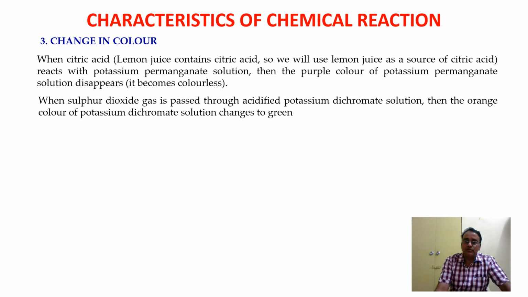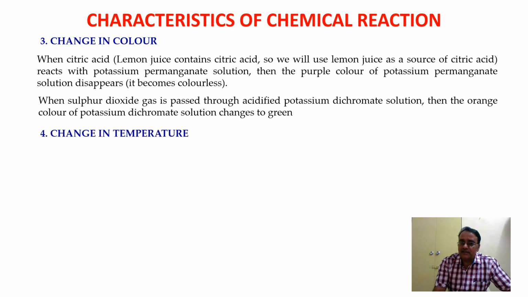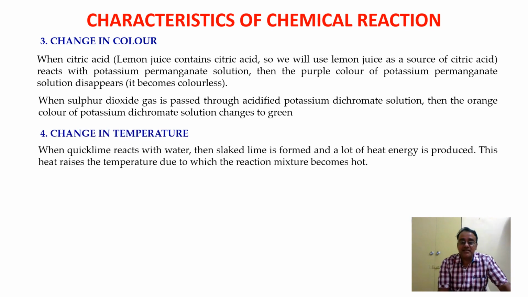Okay, so now we will move towards the fourth one, that is change in temperature. One example: when quicklime reacts with water, then we'll get slaked lime. Slaked lime is formed and a lot of heat energy is produced. This heat raises the temperature, due to which the reaction mixture becomes very hot. So we can say that the chemical reaction between quicklime and water to form slaked lime is characterized by a change in temperature.